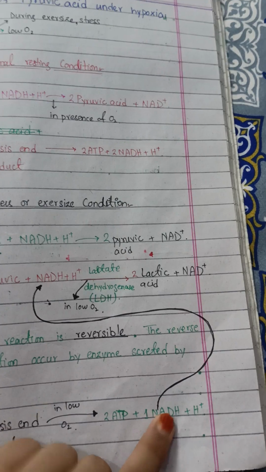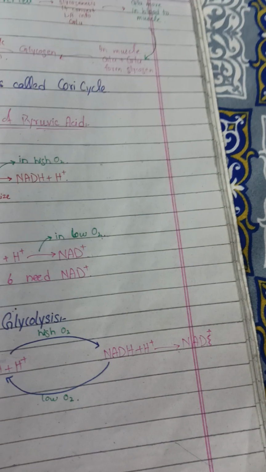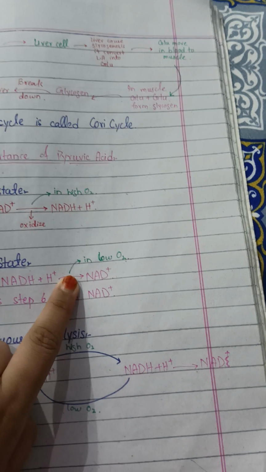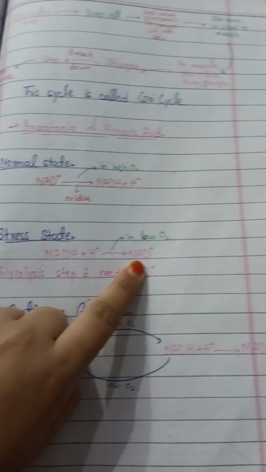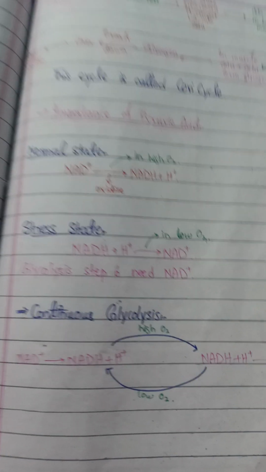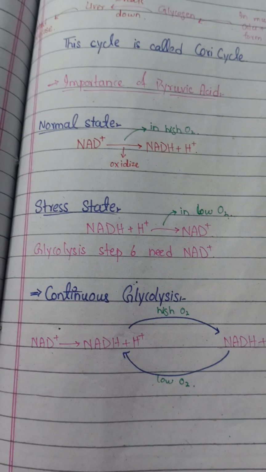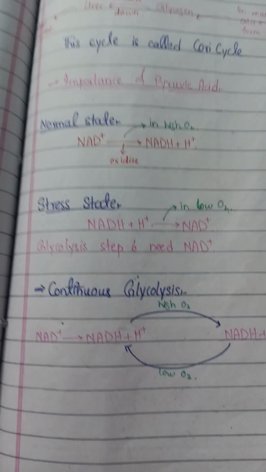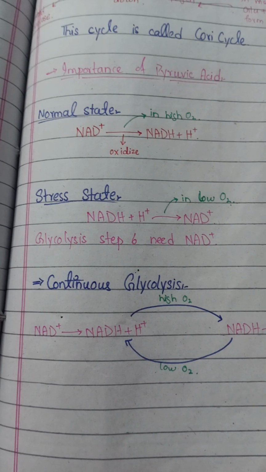while in the stress state we see that we have one NADH. So this NADH in the stress state, in the low oxygen state, is converted into NAD positive. This NAD positive is used in the glycolysis step. We need NAD positive, so it is used in the glycolysis process.